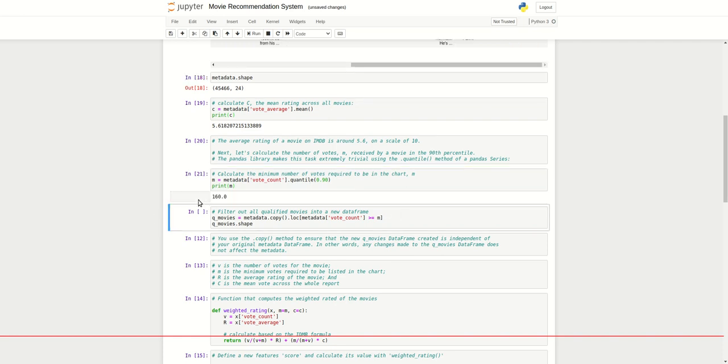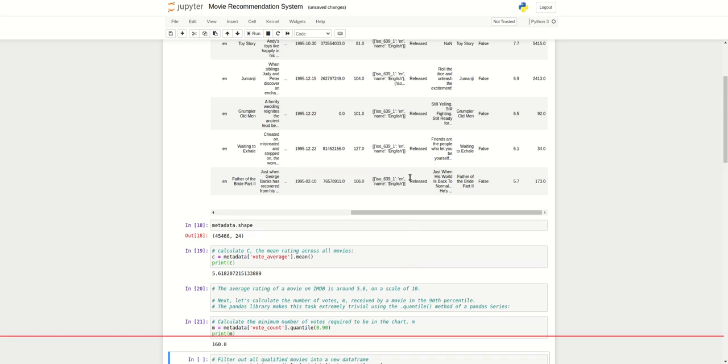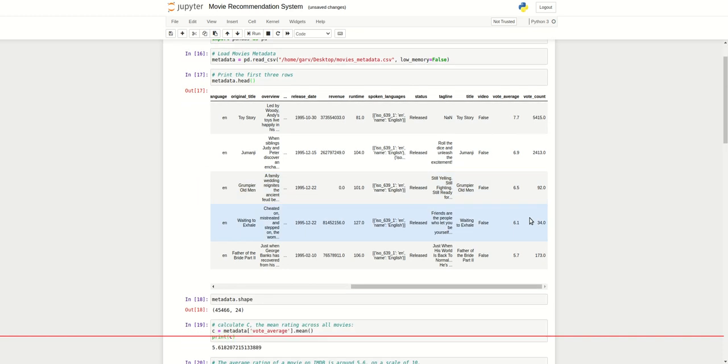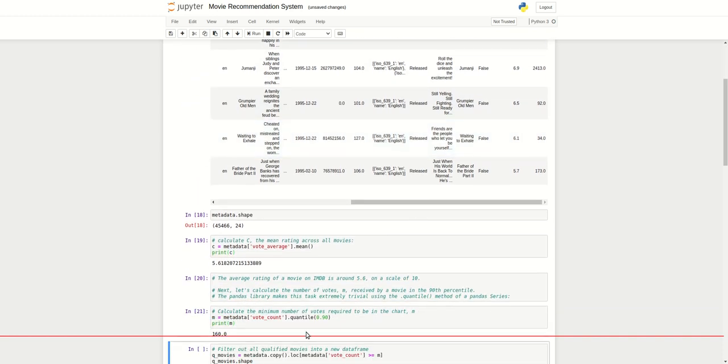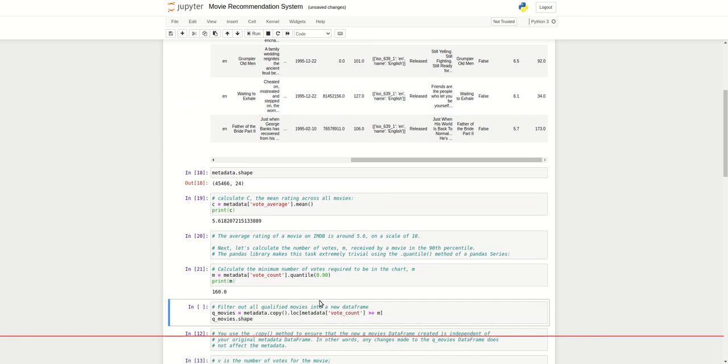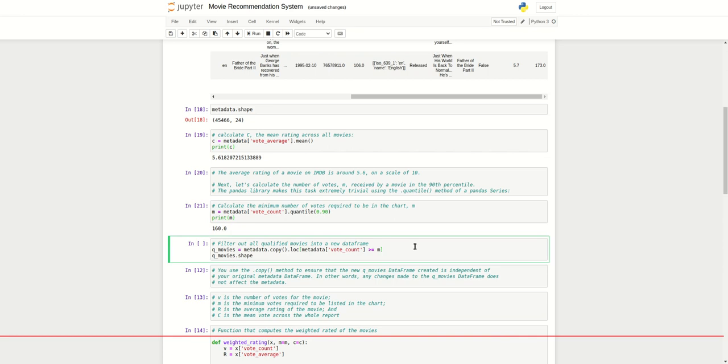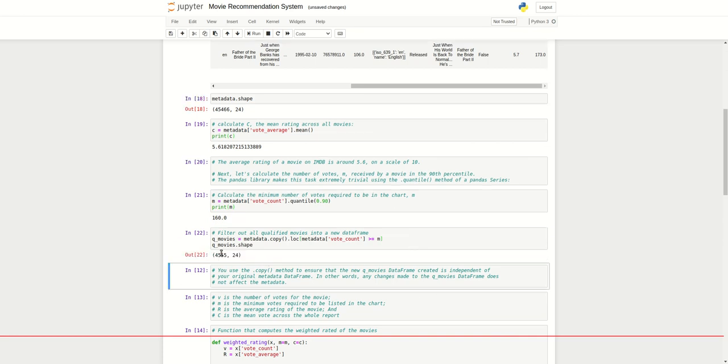It says 160. In the recommendation system we set quantile 0.90, which means at least 160 votes are required. Then I print the shape, and we get 4555 rows from 45,466.